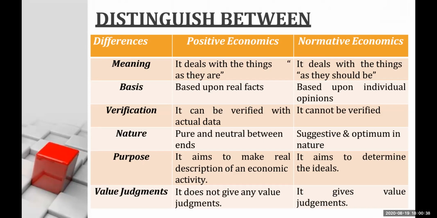So when I say that the unemployment ratio in India is, for example, 20% or 30%, there is no value judgment. But normative economics gives value judgments, for example, that there is unemployment because people are not literate. That is normative economics.